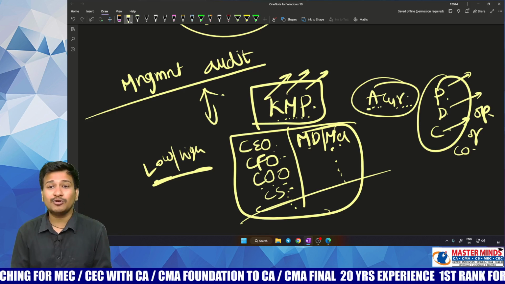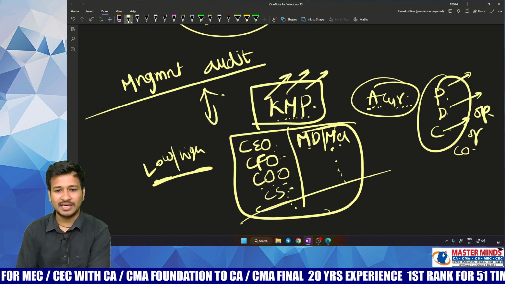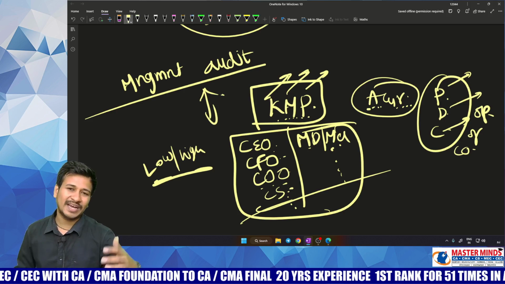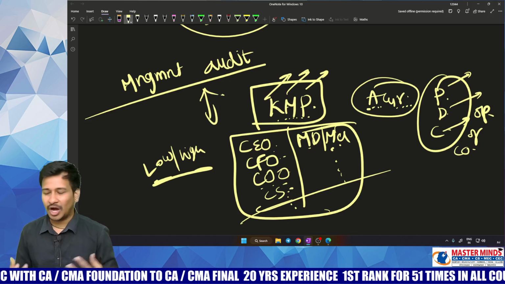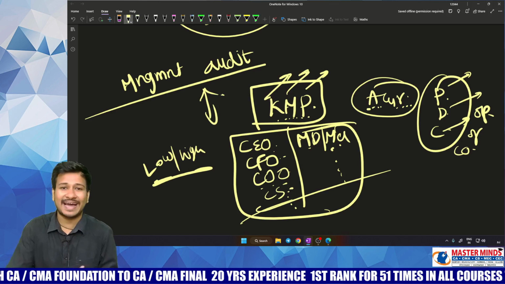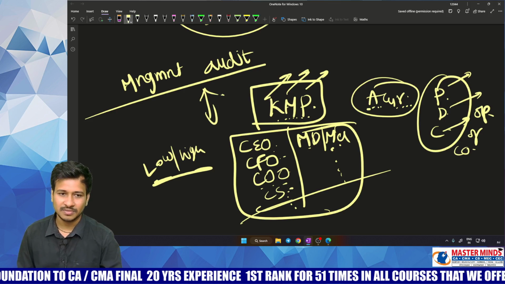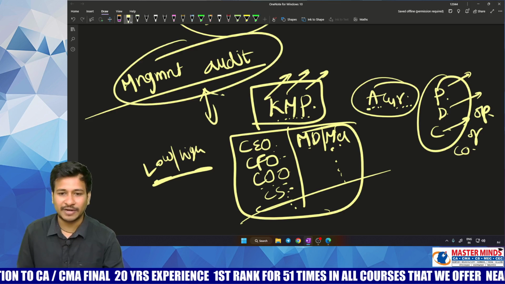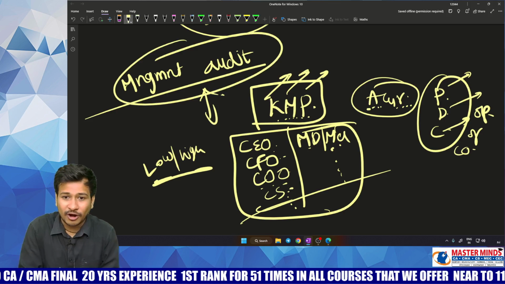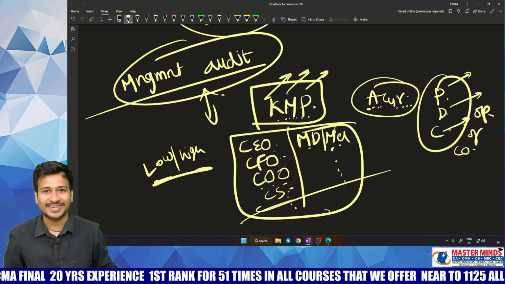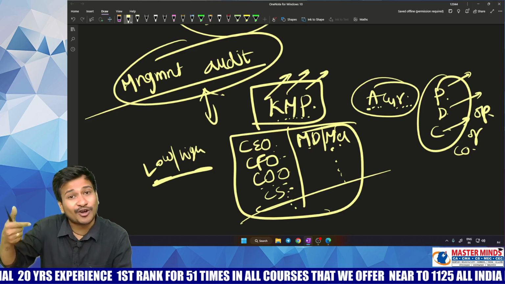or how they are actually performing in the company, how qualitative they are, how talented they are, how quick they react, what kind of decisions they have taken. That is what management audit is all about. That is like doing an audit on the management.